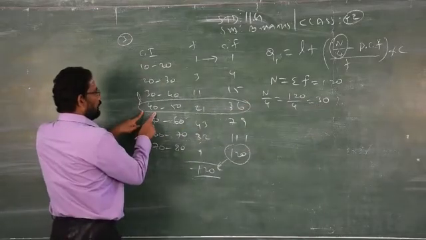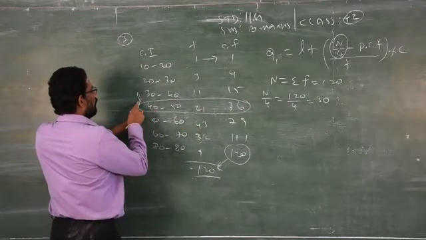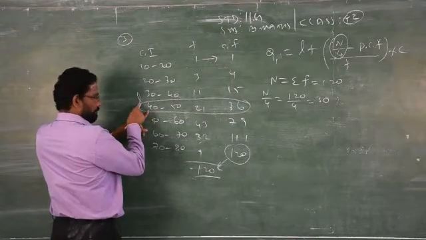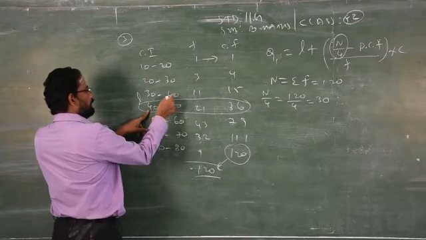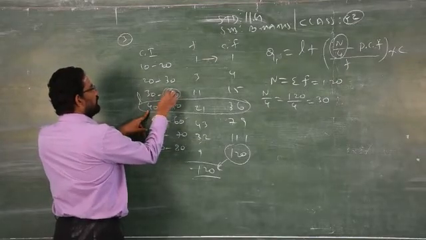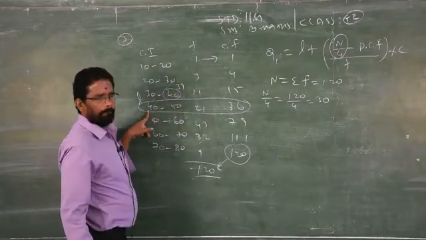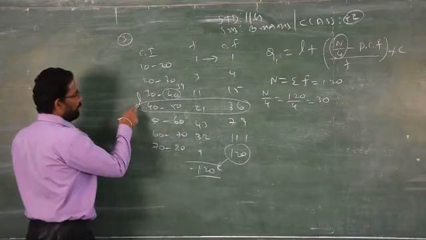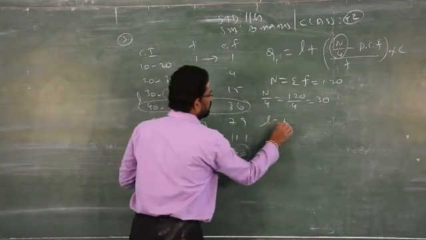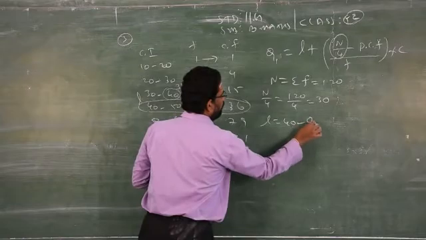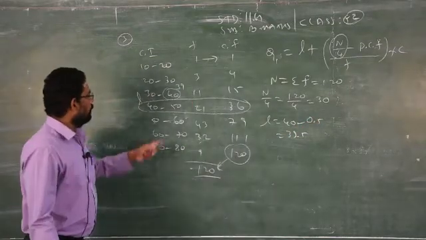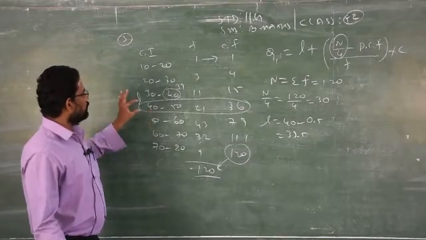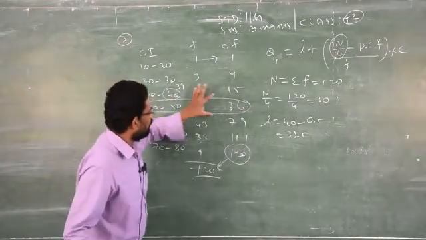In that model class interval, please take the lower limit as L. When you take the lower limit as L, you check whether the previous upper limit is the same. Suppose it is 39, then when you take the lower limit, L is equal to 40 minus 0.5, which gives 39.5. Be careful when the limits are different.